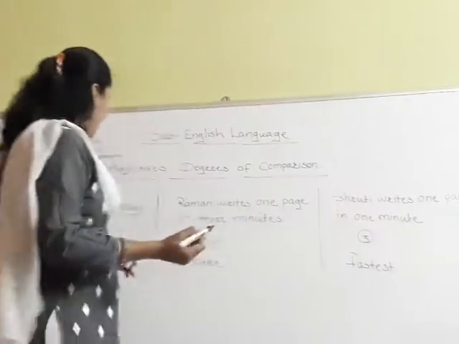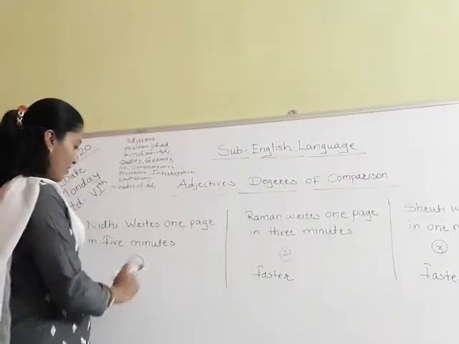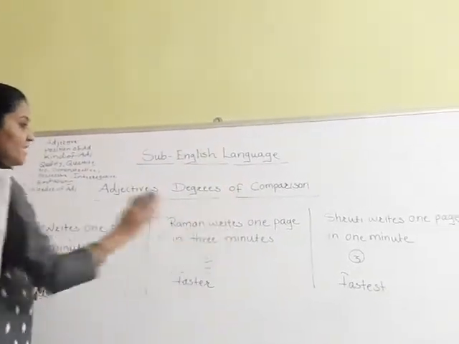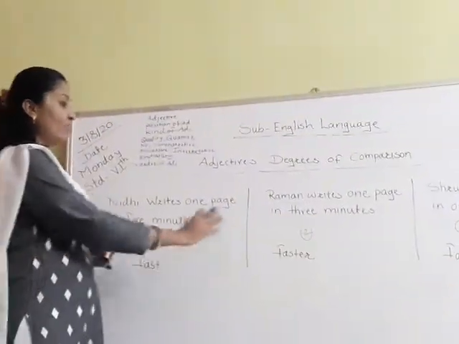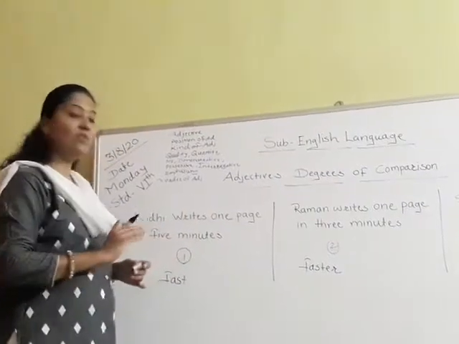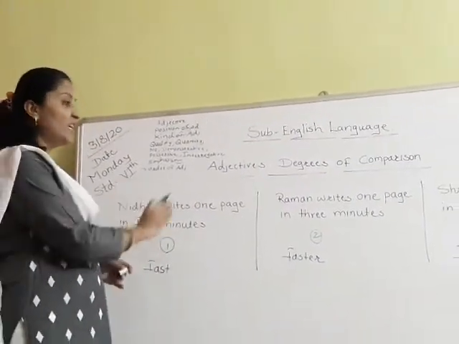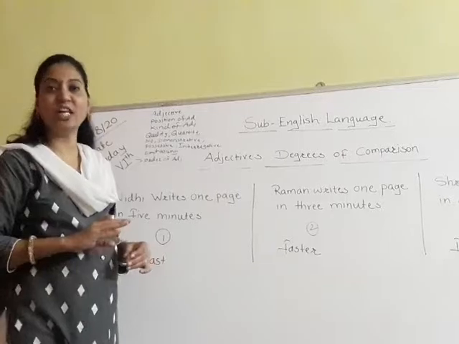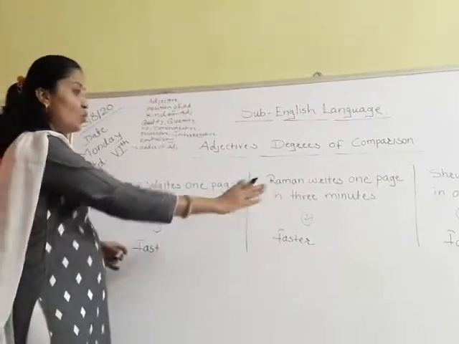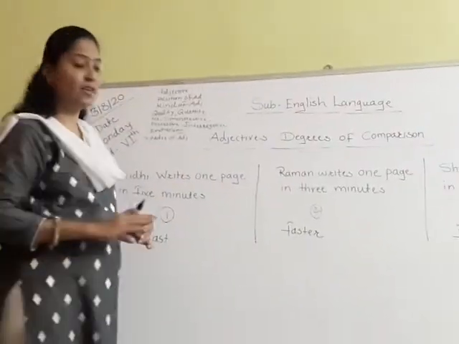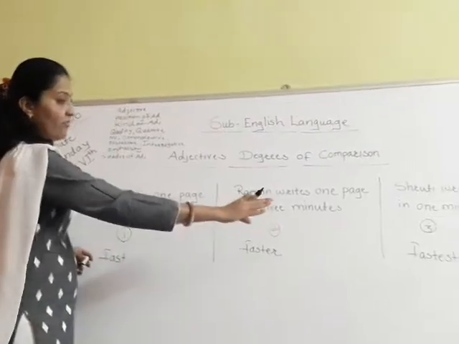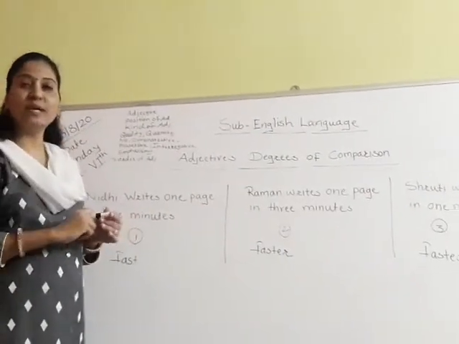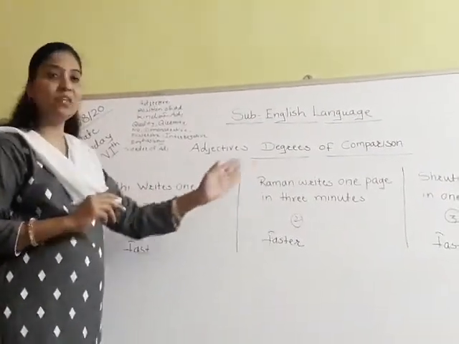These three words I have used here: fast, faster, fastest. So these three words tell you the degree of comparison. We are doing the comparison between these three, and these words fast, faster and fastest show the degrees of comparison between these three people.